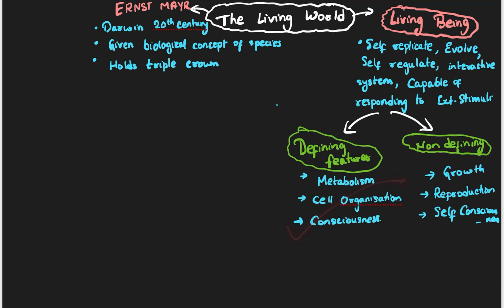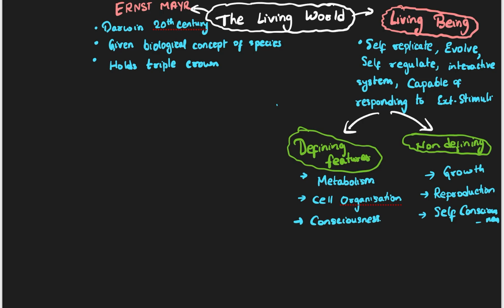These are the ones which define whether something is living or not. Every living organism does metabolize. There cannot be a living organism which does not do metabolism. Even a small bacteria does metabolism. Cell organization, even a bacteria has cell organization. Though it is a single cell, inside it there is an organization. All the components inside the cell are able to interact with each other, and even a bacteria is conscious. Even a bacteria can sense what is happening around it. So these are considered living defining features, whereas the others are not. You cannot rely on those features to tell if something is living or not living.